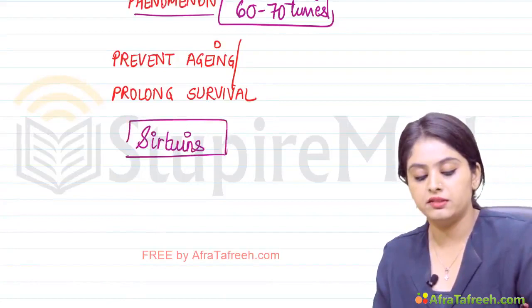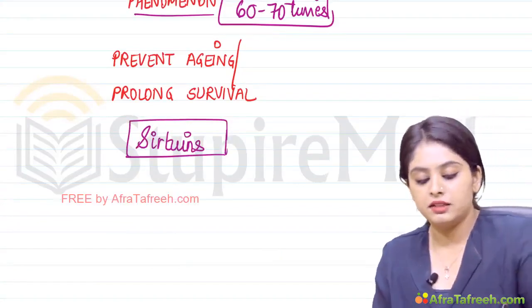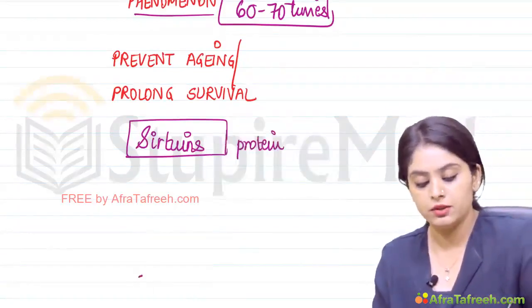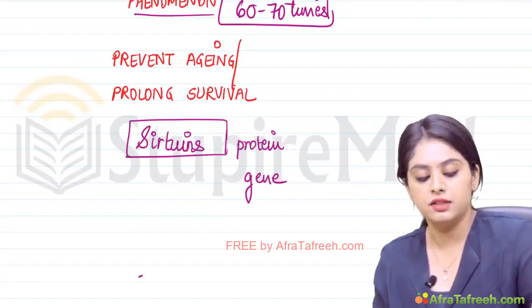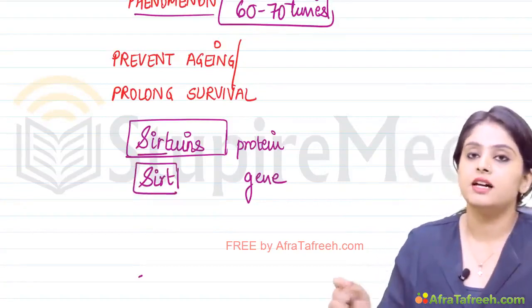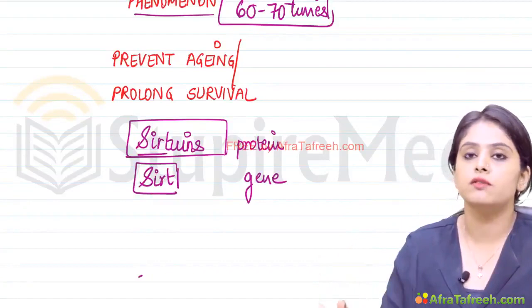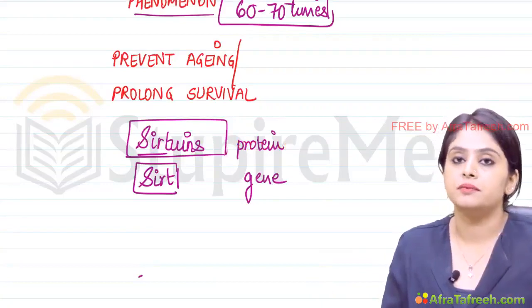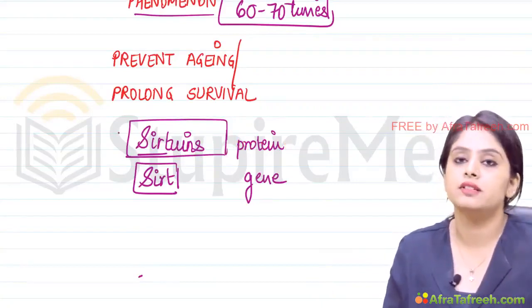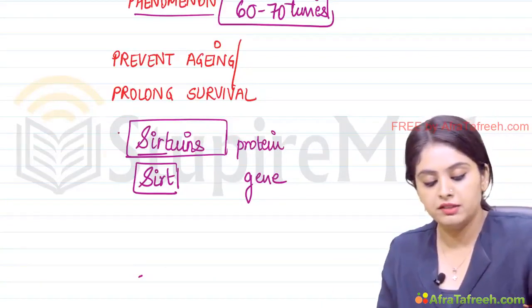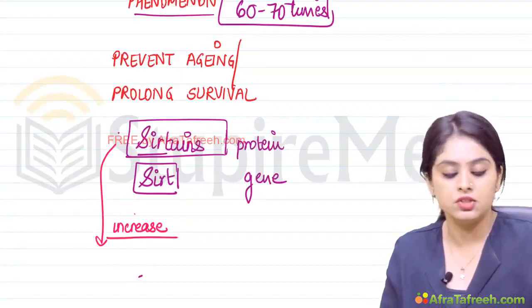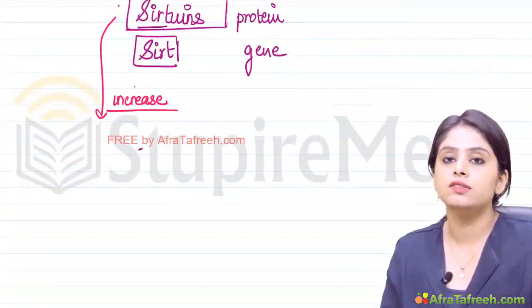Now, sirtuins are certain proteins. Every protein will be under the effect of a certain gene. So which gene is controlling sirtuins? Just the first 4 letters, the SIRT gene. SIRT gene, full form, protein will be sirtuins. Now, if I want to prolong the survival, how can I increase sirtuin levels in someone's body? So remember, as per the current research, sirtuins will increase under 2 scenarios.